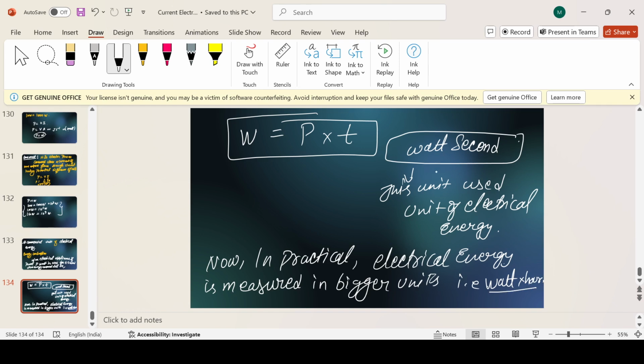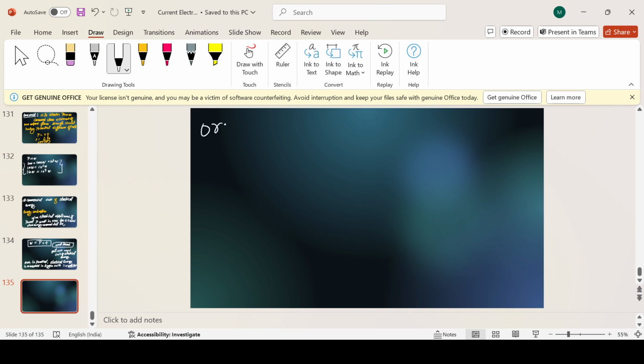Before it was watt second, now it is watt hour, or it can be in kilowatt hour. So now we have to define 1 watt hour.